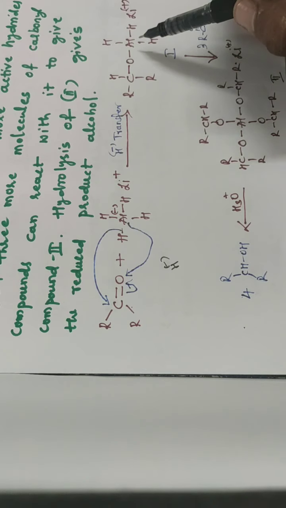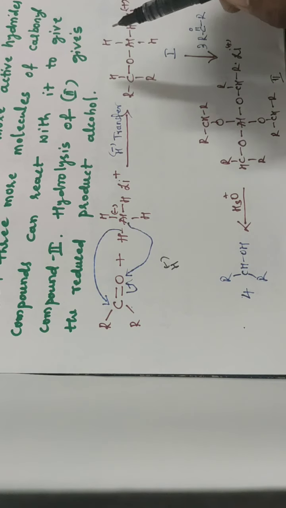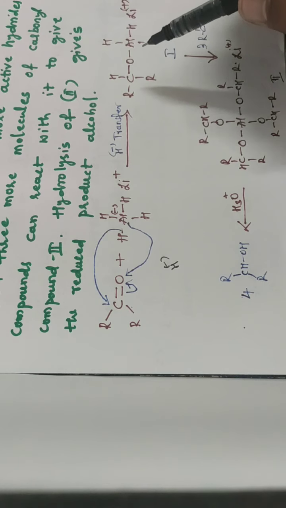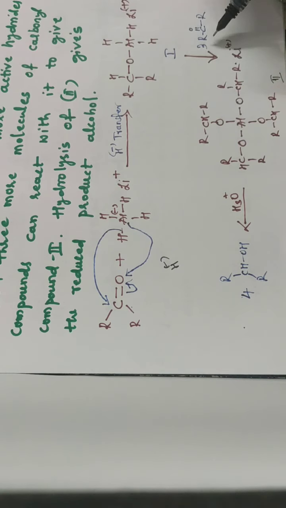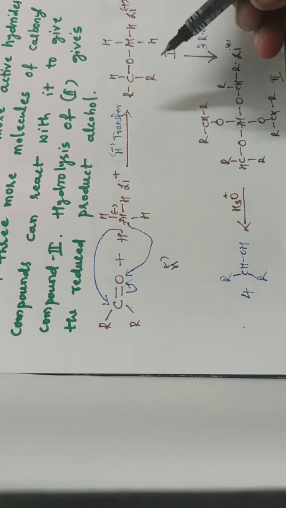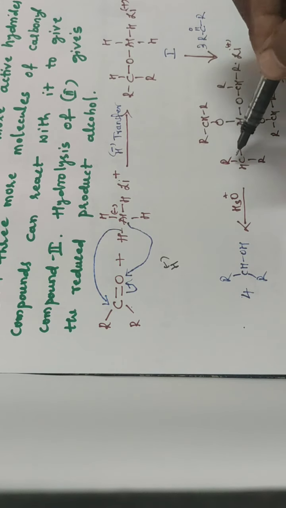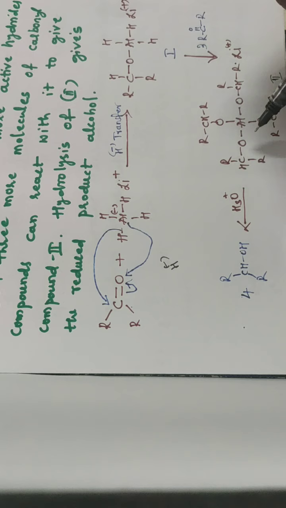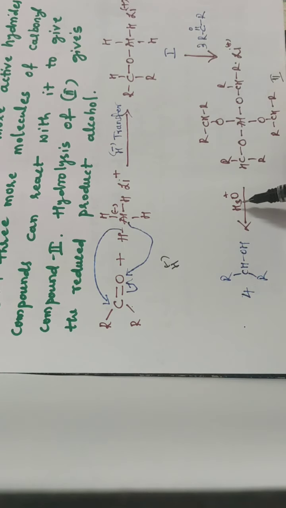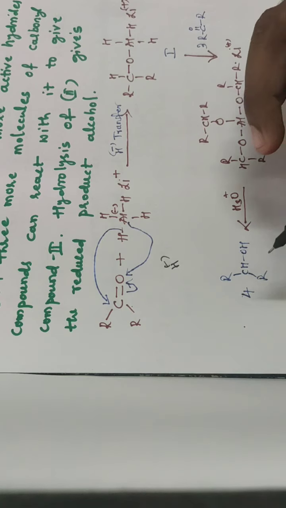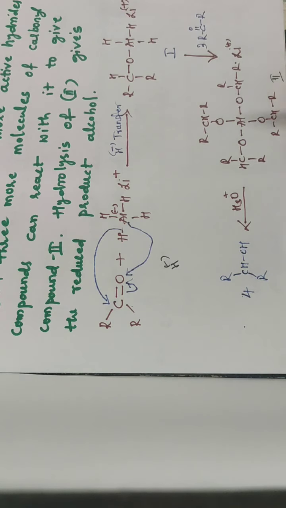This intermediate compound, after reacting with 3 more aldehyde molecules, gives the second intermediate compound. We can see here that all the aldehyde molecules are bonded with this aluminum. So after hydrolysis we get the reduced product, the alcohol.